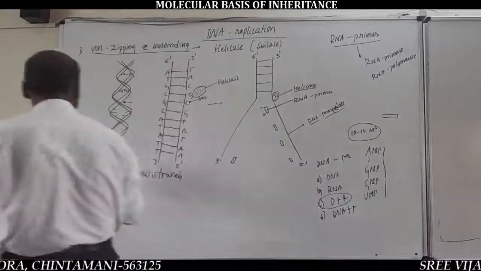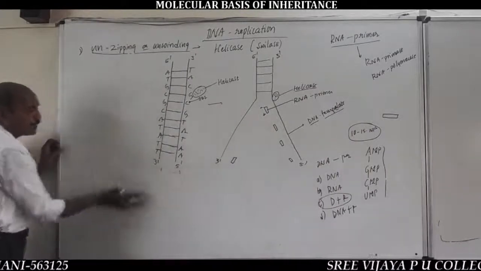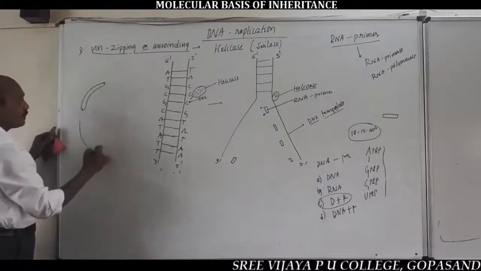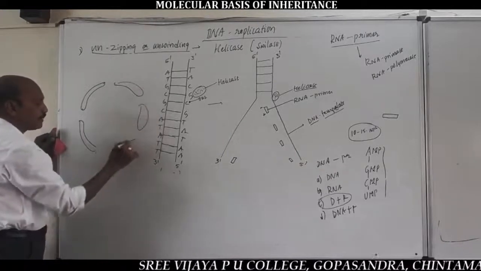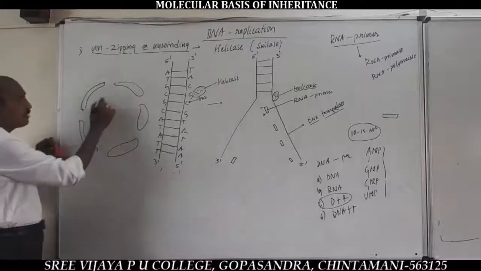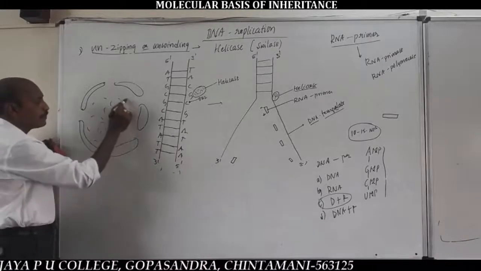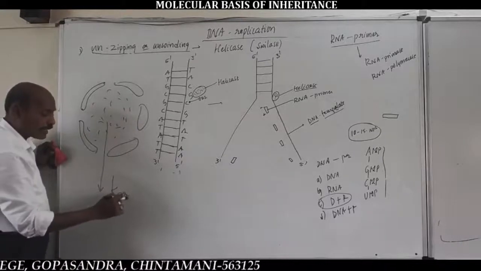You should remember, the entire process of DNA replication takes place within the nucleoplasm, inside the nucleus. For example, this is the enlarged nucleus, and within the nucleus is a fluid called nucleoplasm, also called karyolymph.